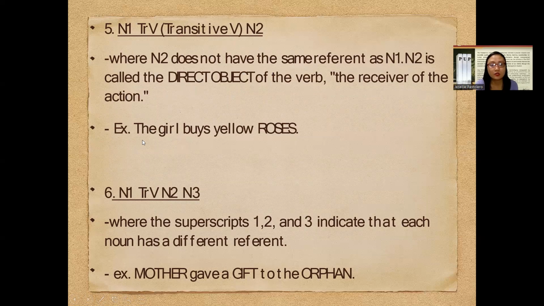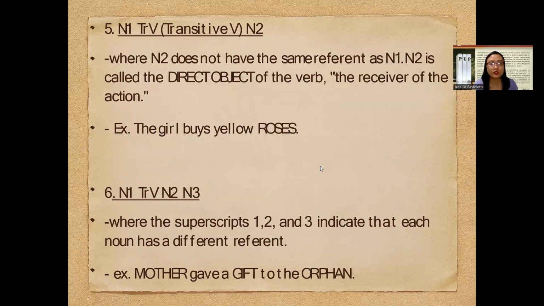Just like in the example, the girl buys yellow roses. What did the girl buy? I think she bought yellow roses. So yellow roses here answers the question what. That's why this is also a good chance of saying that this is the direct object. The girl is our N1, and buys is our transitive verb, which requires an object, and that object refers back to roses. What kind of roses? Yellow roses. So this is an adjective.